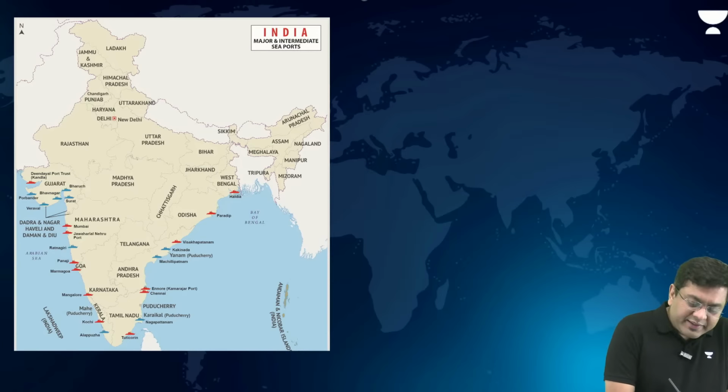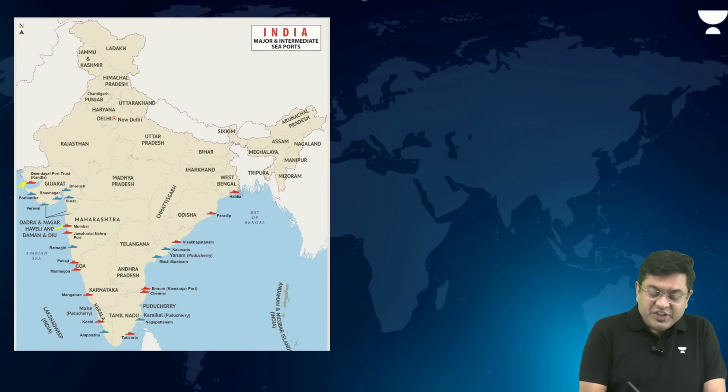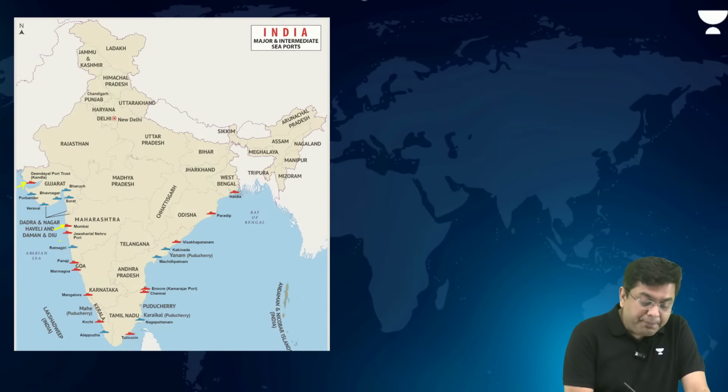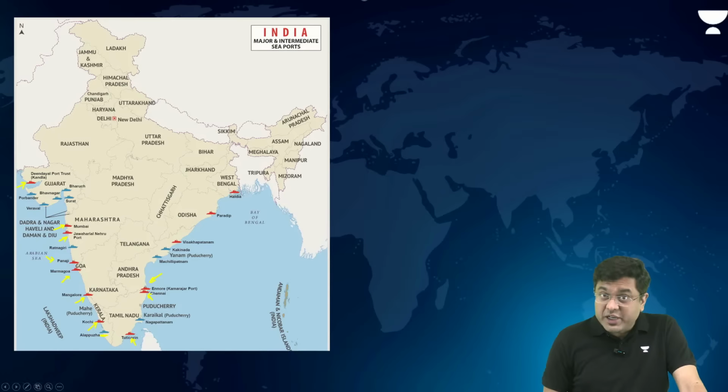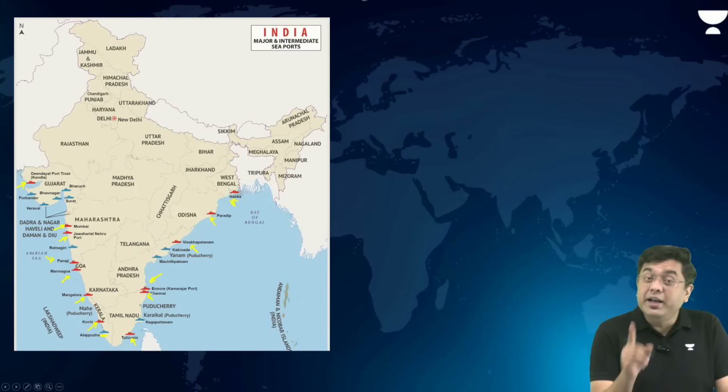So here, this is the Kandla port, right? Then Mumbai, then JNPT, that is Nhava Sheva. Then you have Panji, Marmagao, then you have Mangalore, then you have Kochi, then you have Tuticorin. This is where the Vizhinjam port is being constructed. Chennai, the Ennore port or the Kamarajar port, then Visakhapatnam, Paradeep and Haldia. The northernmost major port of the country is the Kandla or the Deendayal Port Trust.